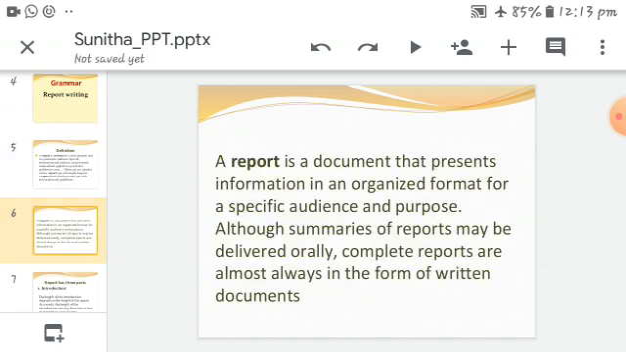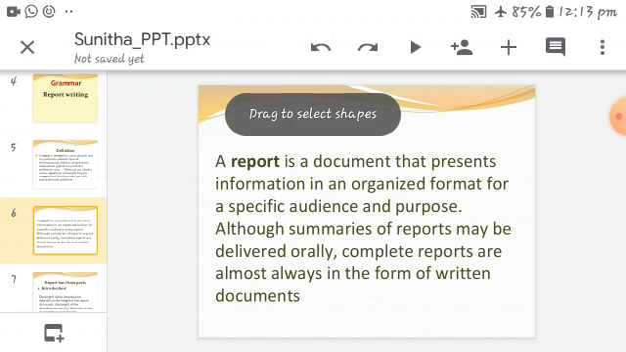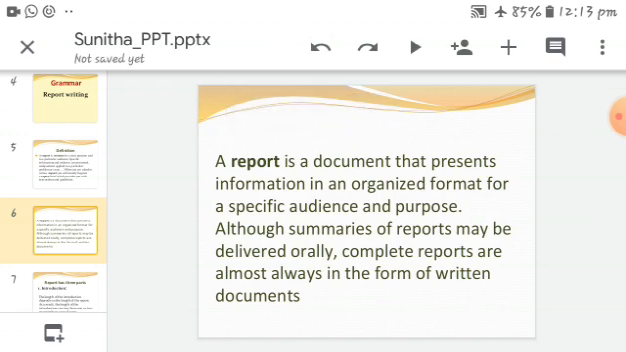A report is a document that presents information in an organized format for a specific audience and purpose. Although summaries of reports may be delivered orally, complete reports are almost always in the form of written documents. What is a report? A report is a document that presents information in an organized format for a specific audience and purpose.